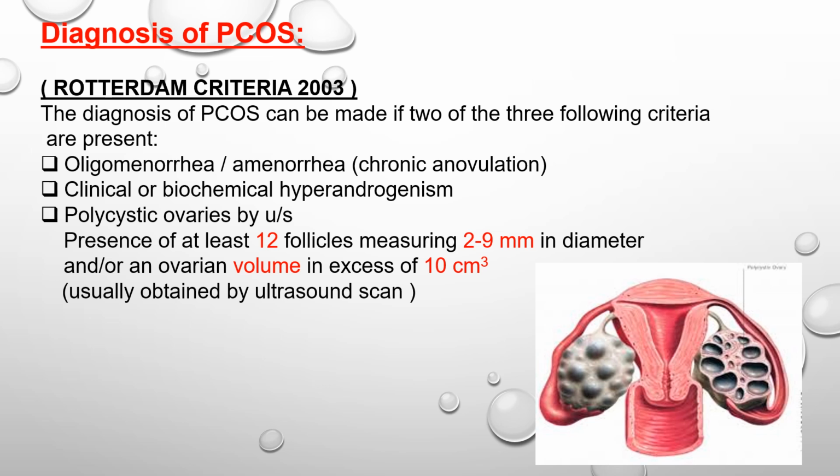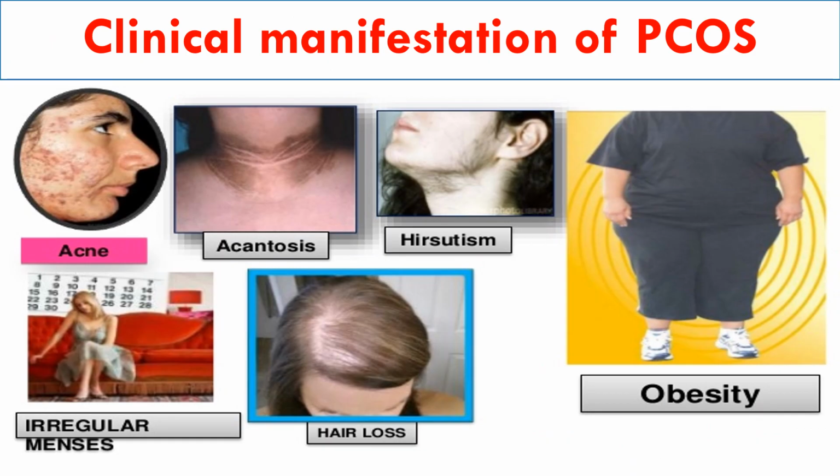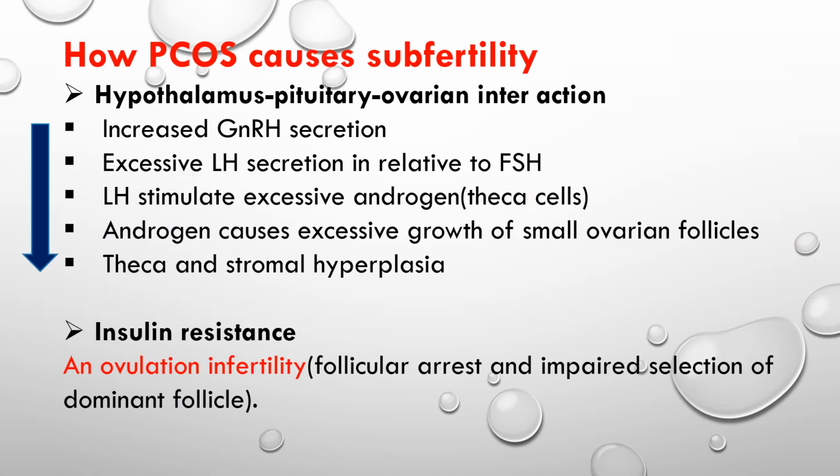Presence of at least 12 follicles measuring 2 to 9 millimeters in diameter and/or ovarian volume in excess of 10 cubic centimeters. This is the clinical picture of PCOS: acne, acanthosis, hirsutism, obesity, hair loss, and irregular cycles.